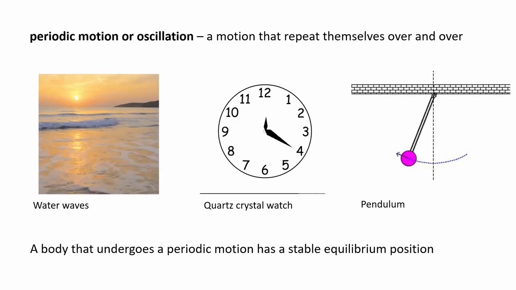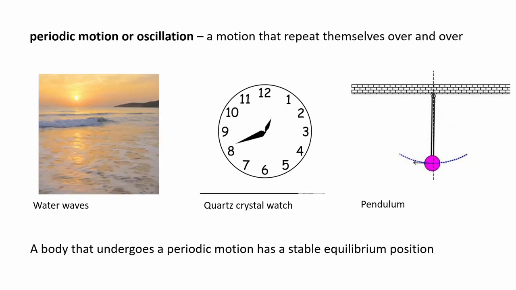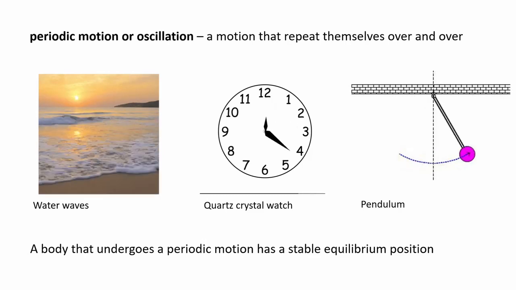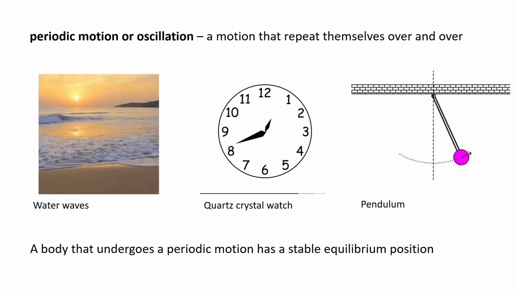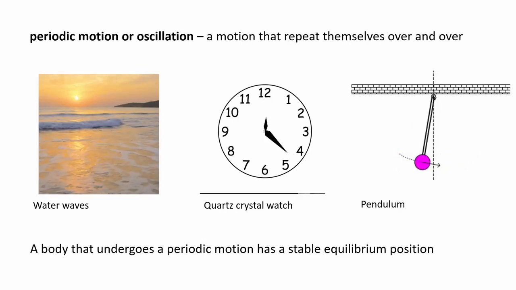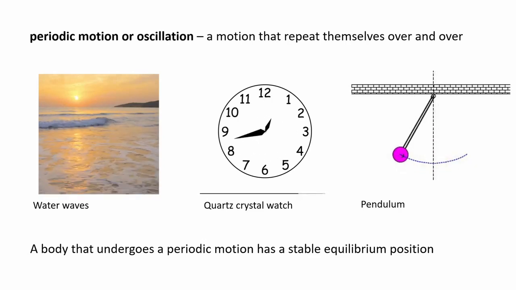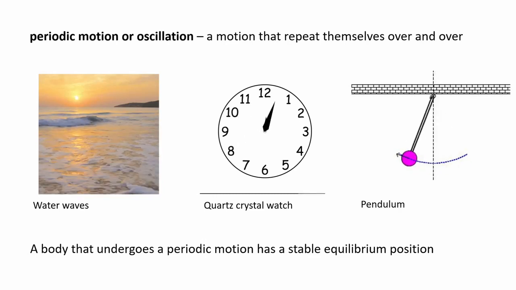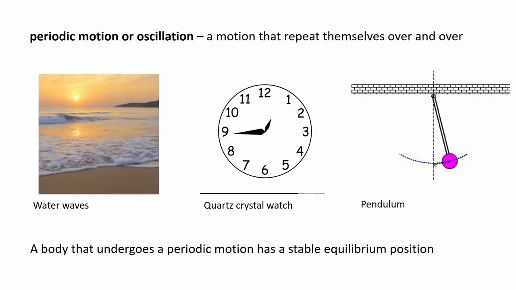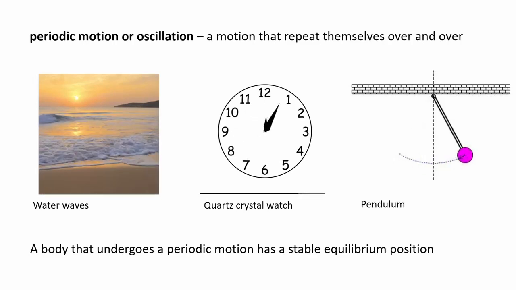In our daily life we experience things like the repeating motion of the ocean at the beach or devices to monitor time. The behavior of these things are what we call periodic motion or oscillation. It is simply defined as a repetitive motion that acts over and over. A body that undergoes a periodic motion has a stable equilibrium position, or in simple terms a position where it always goes back and typically the origin point.